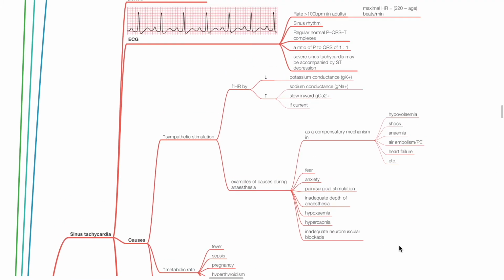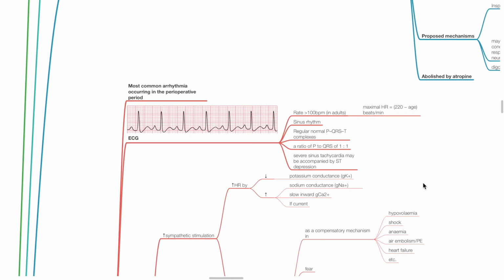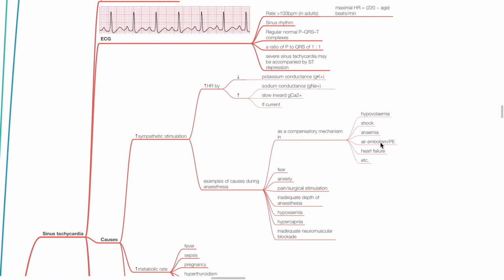Next is sinus tachycardia. It is the most common arrhythmia occurring in the perioperative period. ECG shows heart rate of more than 100 beats per minute in adults. Sinus rhythm, regular normal P, QRS, and T complexes, a ratio of P to QRS of 1 to 1. Severe sinus tachycardia may be accompanied by ST depression.